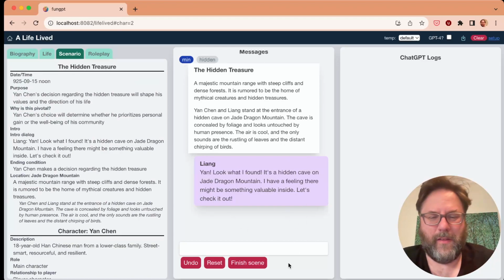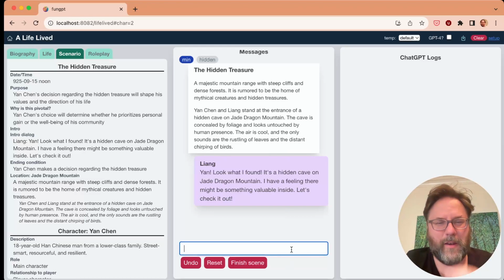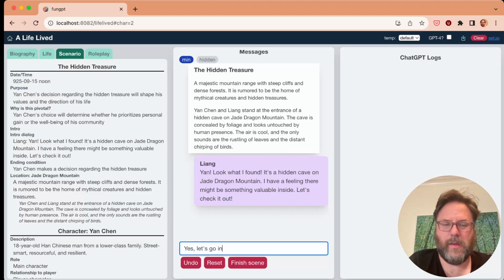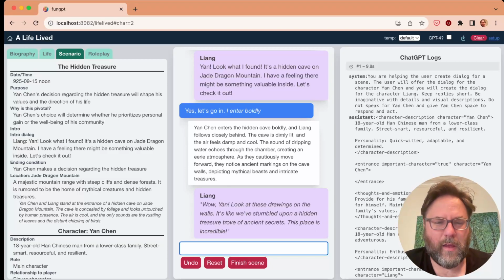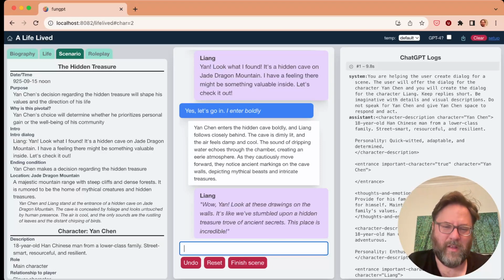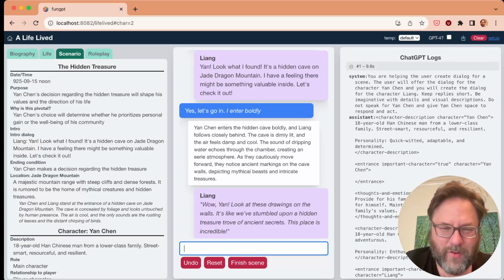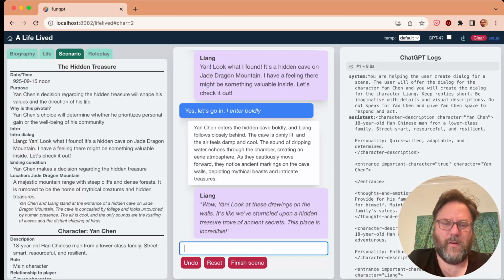All right, let's see. So we are in a mountain range and I found a hidden cave. Okay, Yan Chen enters the hidden cave boldly and Liang follows close behind. They move forward and they notice ancient markings on the cave walls. "Wow, Yan, look at these drawings on the walls." All right.